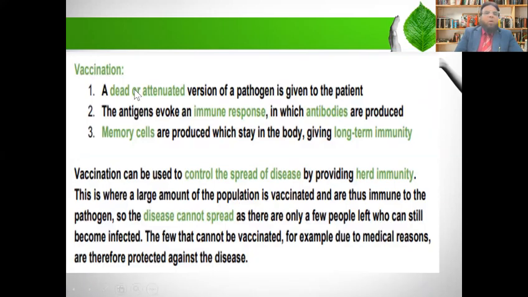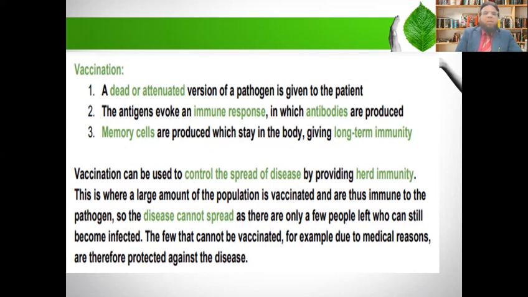Now here we will also talk about the vaccination process. What is vaccination? A dead or attenuated version of a pathogen is given to the patient. In each pathogen, there are two parts: one is the antigenic part, another is the pathogenic part. So what we do is remove the antigenic part from the pathogen, which we also call a dead form or attenuated form, and this part is injected into humans or animals.